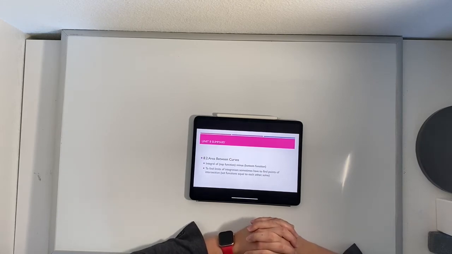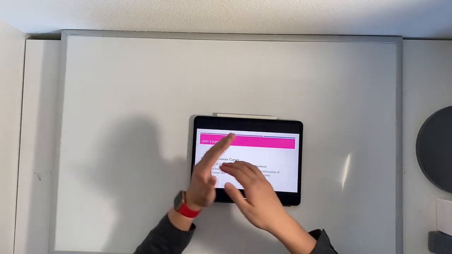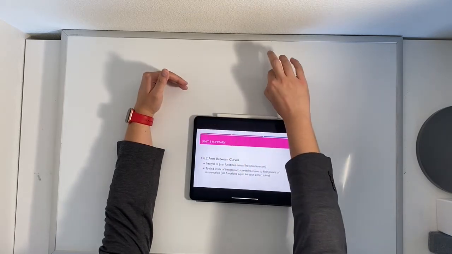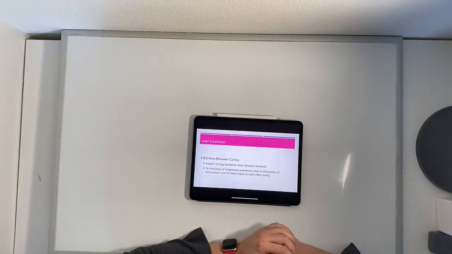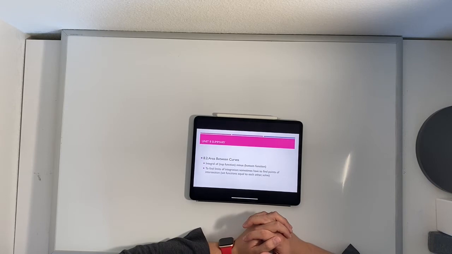To find our limits of integration, sometimes they're given to us, sometimes they're not. Usually, okay, if we have two curves here, we need to consider where those curves are intersecting to actually find those limits. And to find our points of intersection, we of course set our functions equal to each other and solve for our variable.